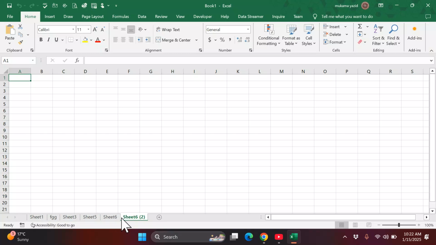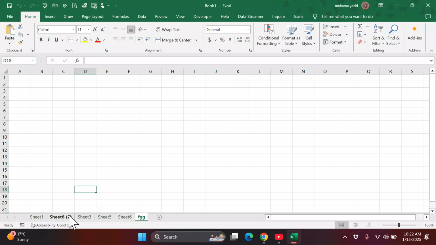It will be moved automatically. The same applies to this one. If I want this one to be the last one, I first select it, click on it, hold, then move it where I want it to be. That is how we can move or change the position of the sheet.